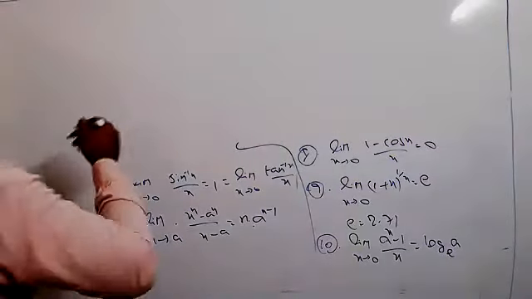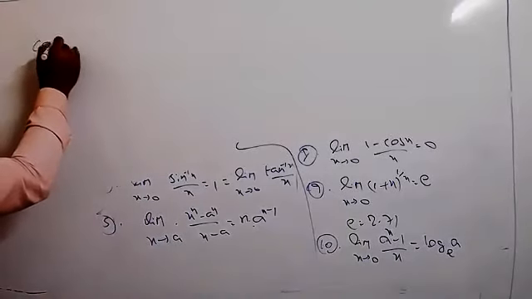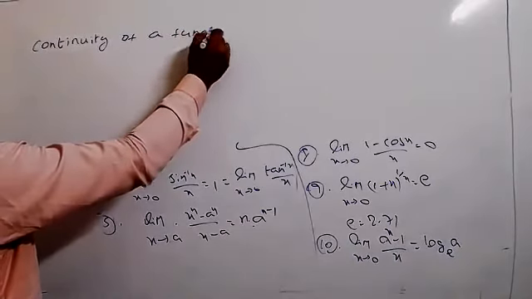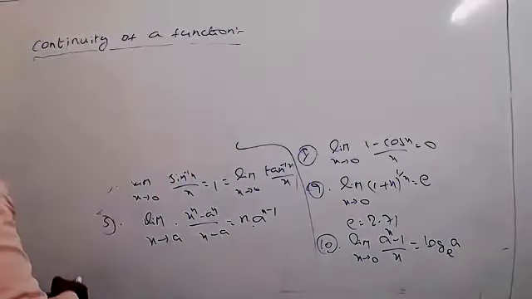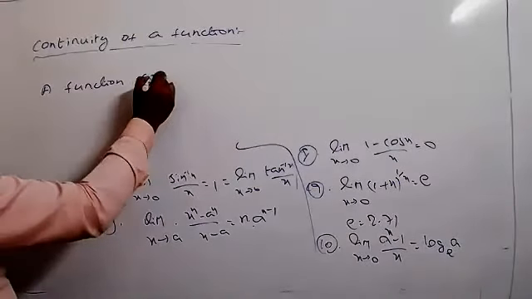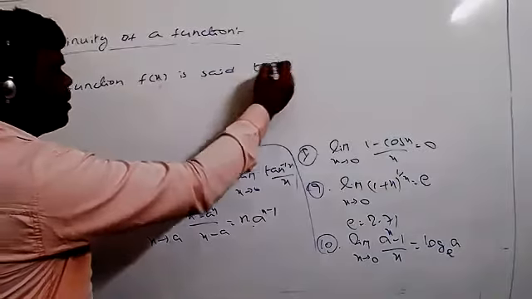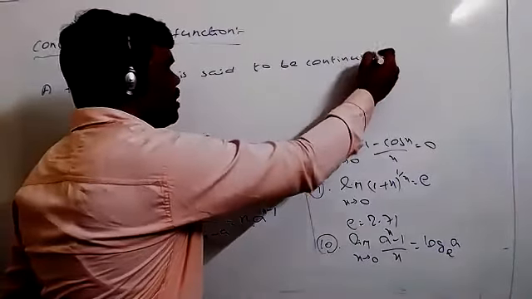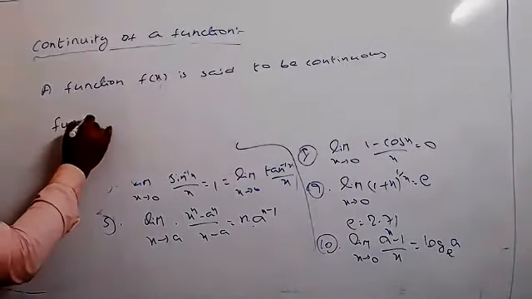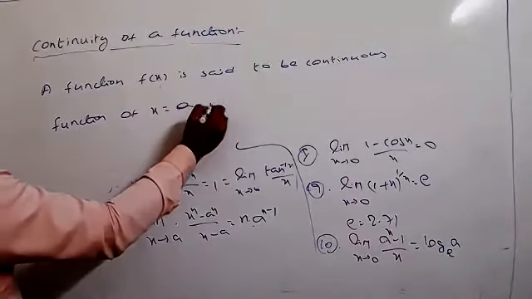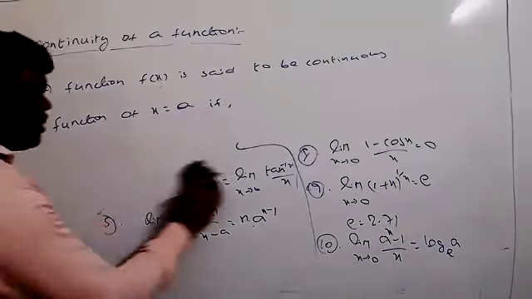Now, continuity of a function. A function f of x is said to be a continuous function at x equal to a if compulsorily we follow certain conditions.